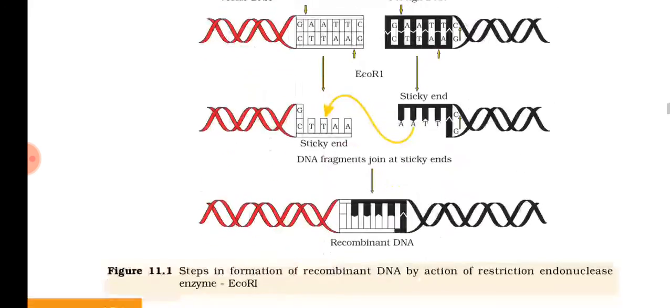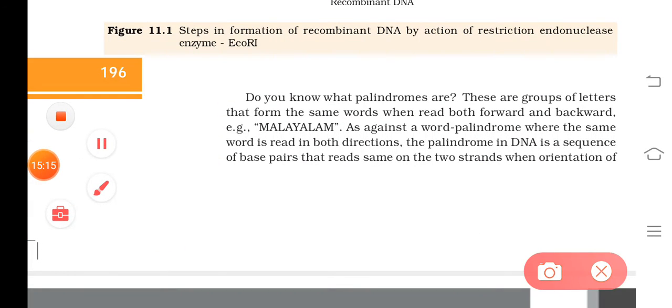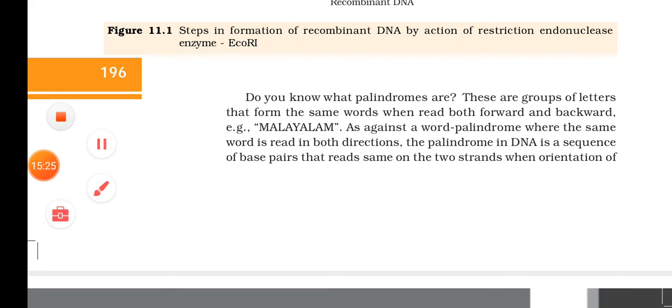nucleotide sequences? For example, the word Malayalam. You can see from here it is Malayalam, and from here also it is Malayalam, isn't it? Another word is madam.